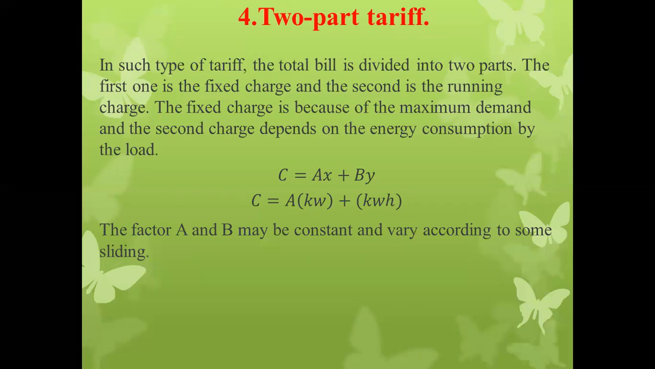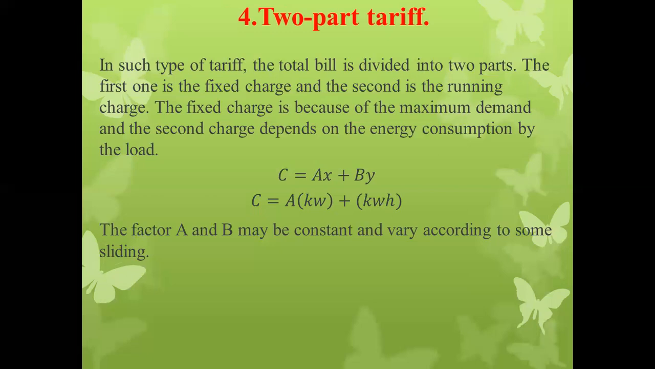Over here, in the case of the two-part tariff, the total bill is divided into two parts. The first one is fixed charges and the second one is running charges. The fixed charge is because of the maximum demand, and the second charge depends upon the energy consumption by the load. More correctly, in the two-part tariff, the total charge for the per unit consumption of electrical energy depends upon the maximum demand of that particular load, as well as the total energy consumption by that load.